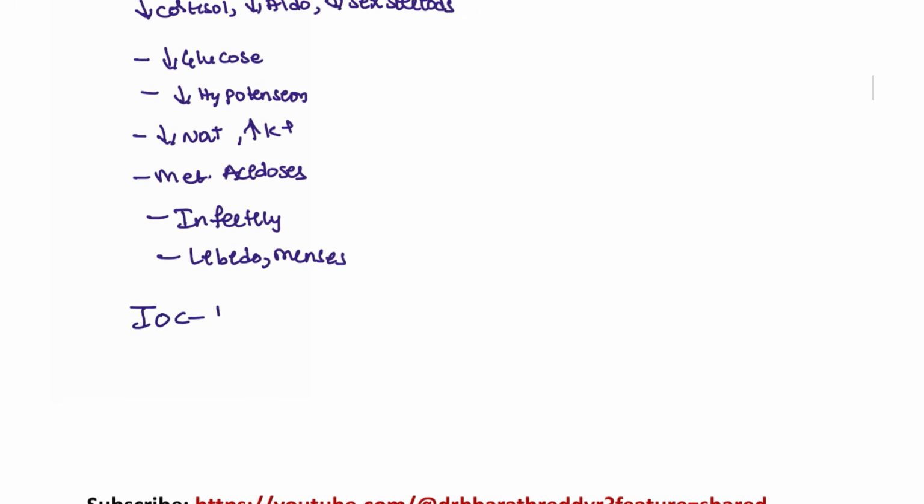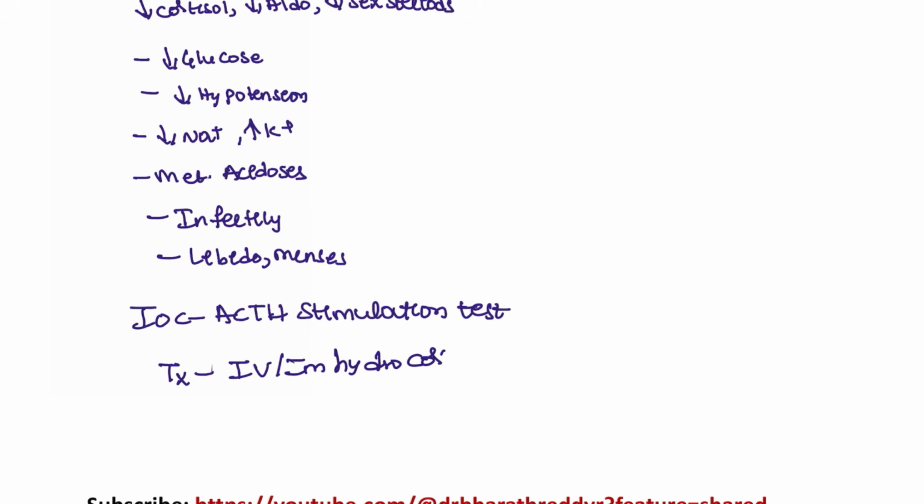The investigation of choice is the ACTH stimulation test. This is the ACTH stimulation test. For treatment, we can go for IV or IM hydrocortisone. Hydrocortisone is given for this patient.